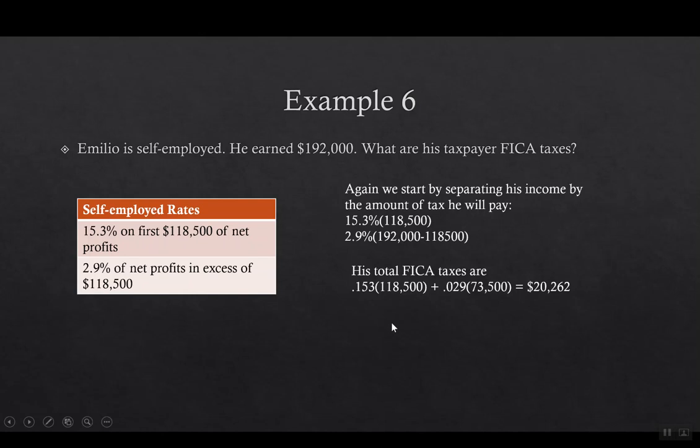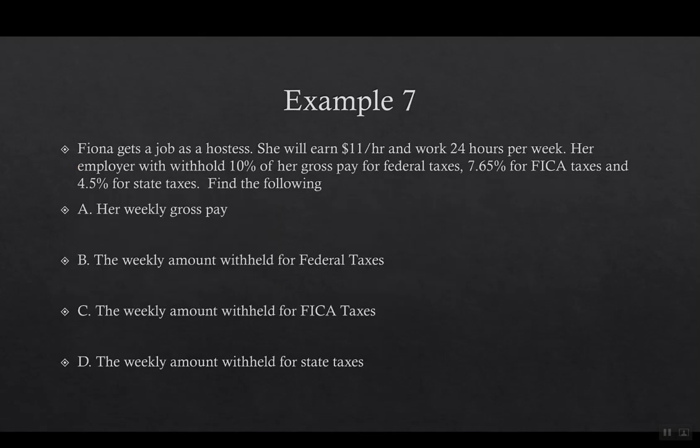And again, I'm just multiplying this out, so I have 0.153 times $118,500 plus 0.029 times $73,500 says his FICA taxes were $20,262. And I just want to say, ouch. That sounds like a lot of money. So here's our last example.